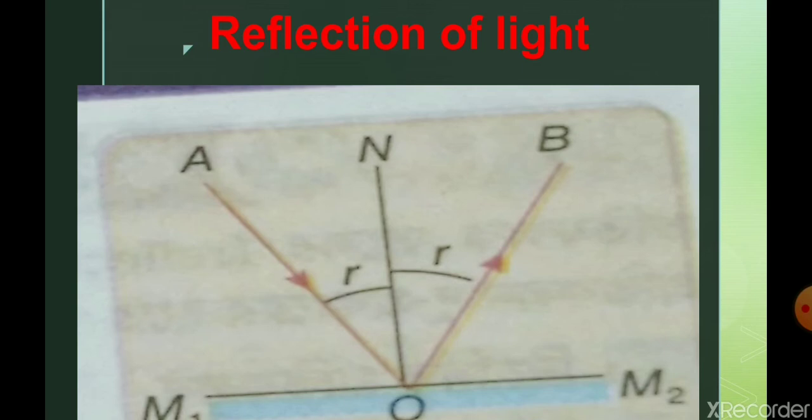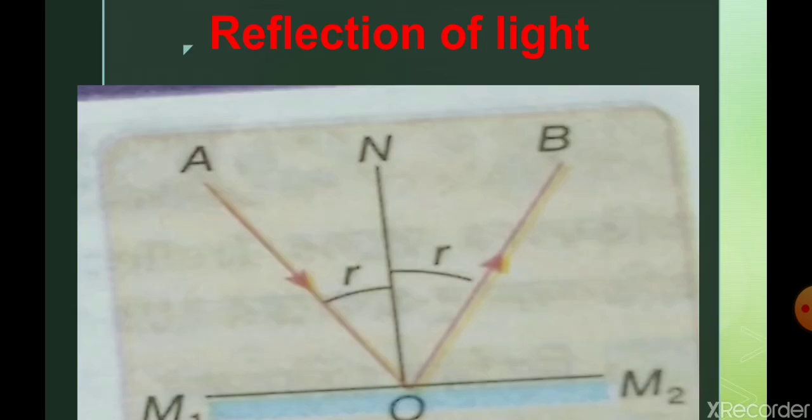Here AO is a light ray, that is, along AO a light ray is traveling. When this light ray falls on an interface M1 M2, then after that this light ray comes back to the initial medium along the path OB. So this phenomenon is called the reflection of light. AO is the incident light ray and OB is called the reflected light ray. So basically if a light ray from the interface bounces back to the initial medium, then the phenomenon is called reflection of light.